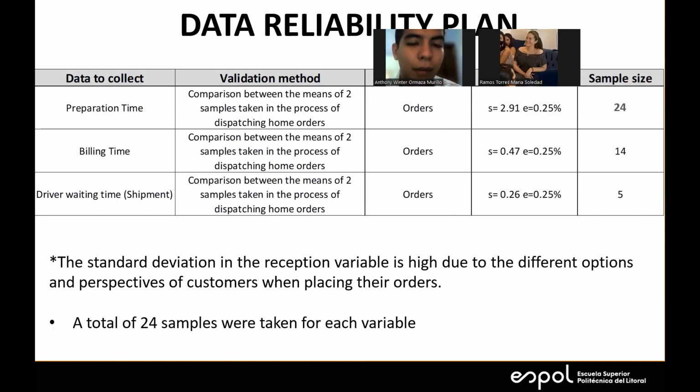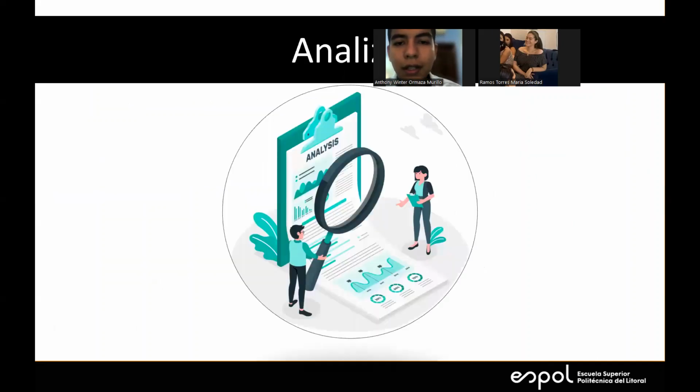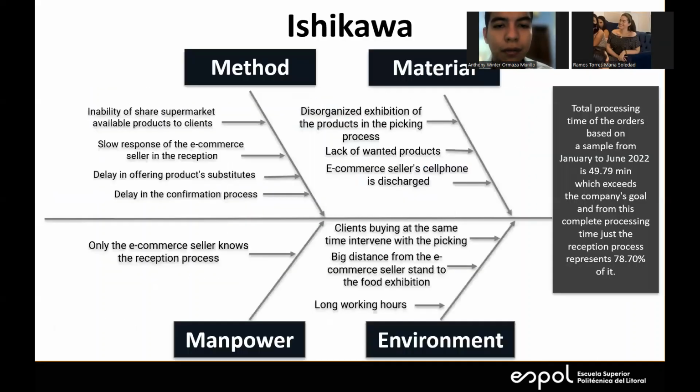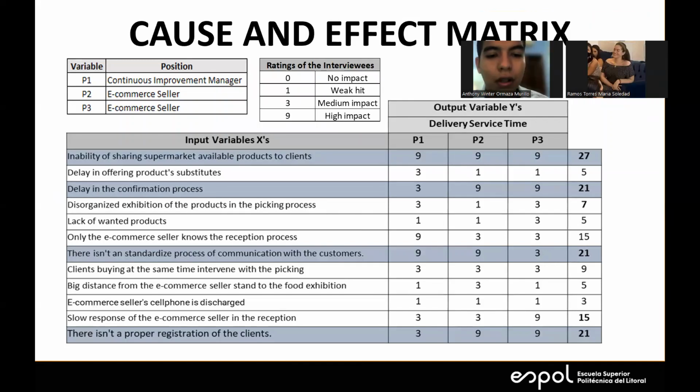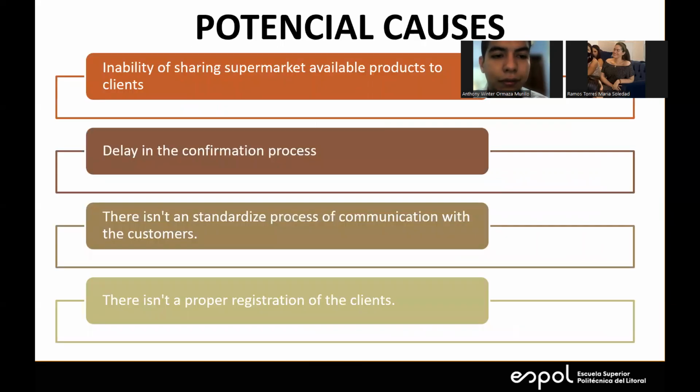for each variable. In the stage of analysis, we have the diagram of Ishikawa, and we divide the method, materials, manpower, environment, focus on the focus problem. We have the diagram of the cause and effect matrix, and we show the input variable. For example, delaying the conforming process, we have the ponderation of the 21%.